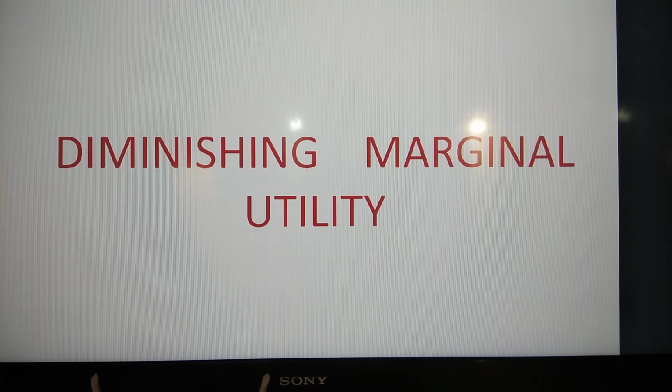So what is the law of diminishing marginal utility? The tendency of a decrease in the marginal utility with successive increase in consumption of a commodity, we call it as what? Law of diminishing marginal utility.